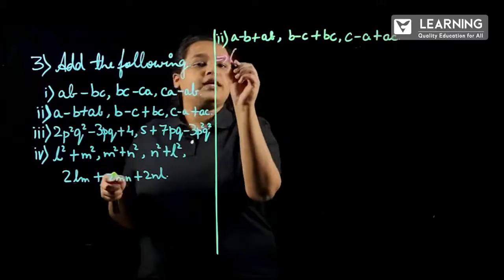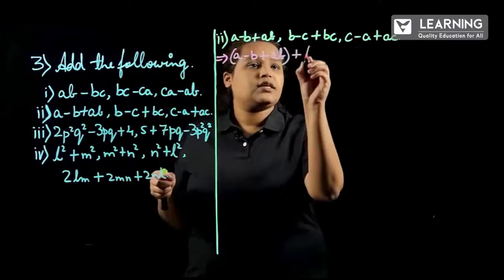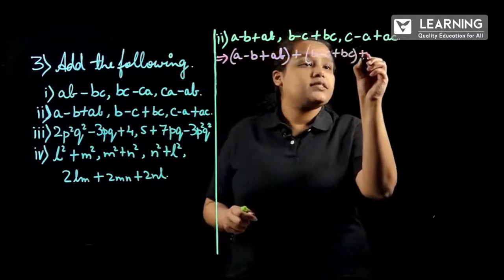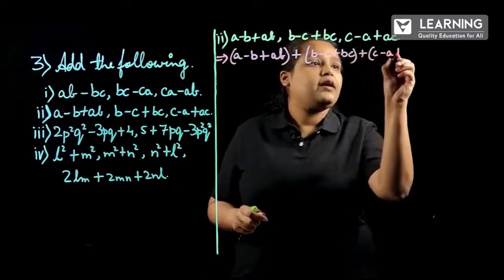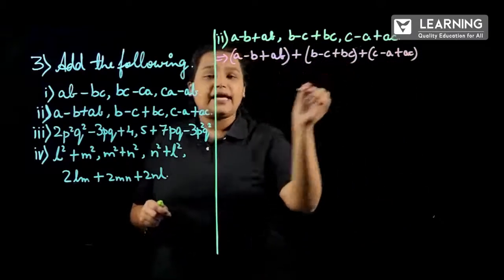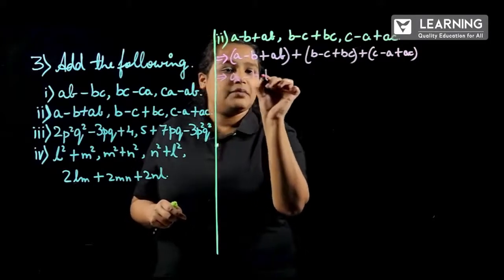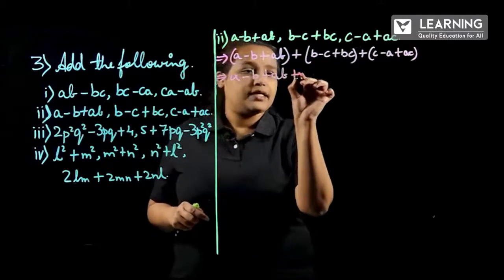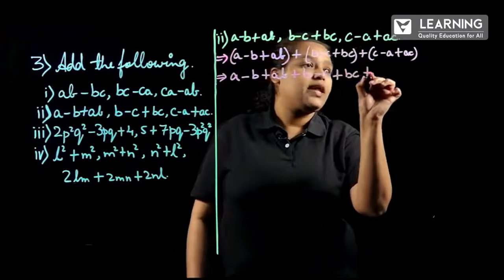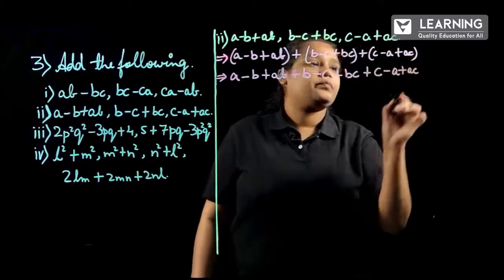The next step will be A minus B plus AB plus B minus C plus BC plus C minus A plus AC. So next step we have to remove the brackets, so that A minus B plus AB plus B minus C plus BC plus C minus A plus AC.